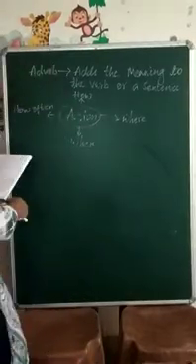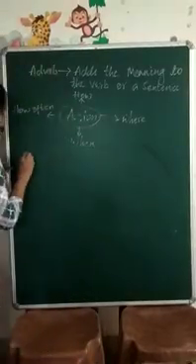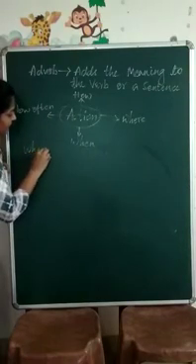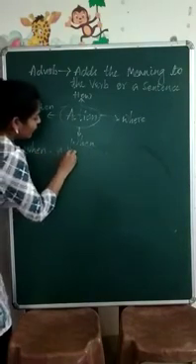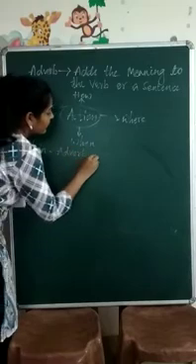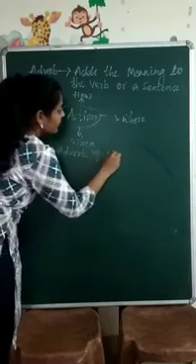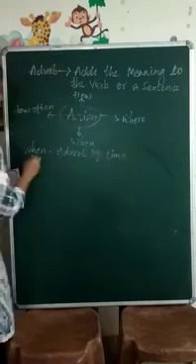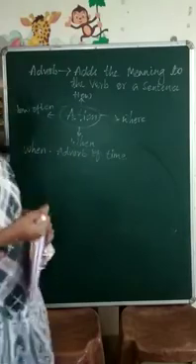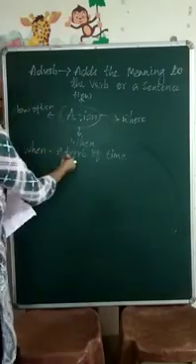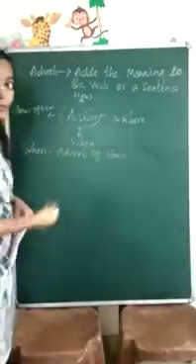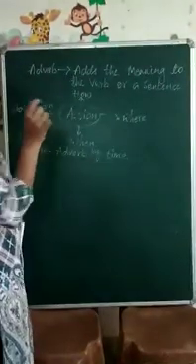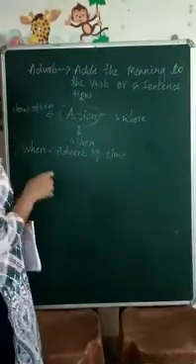Next one is when. When is adverb of time. When. ఎప్పుడు జరిగింది? So when it tells us about the adverb of time. It specifies the verb by putting time.